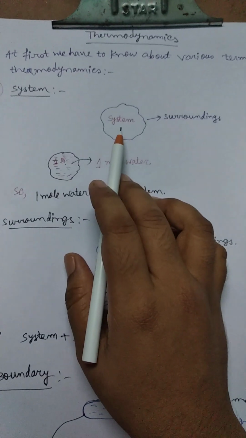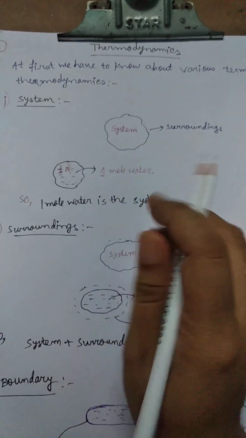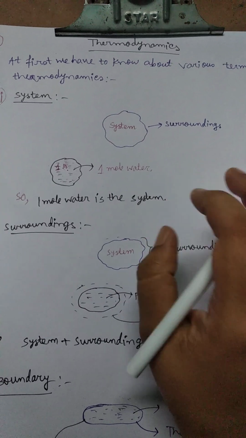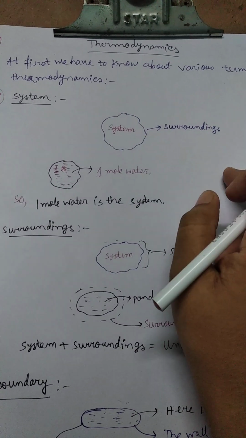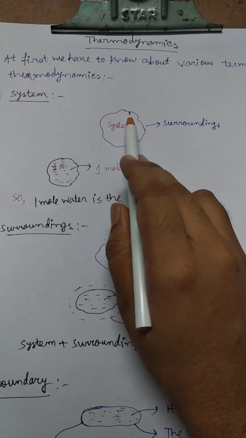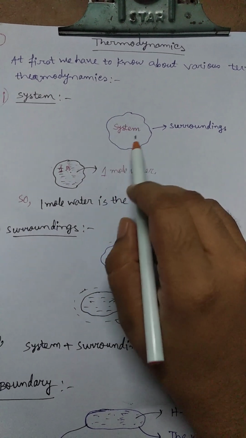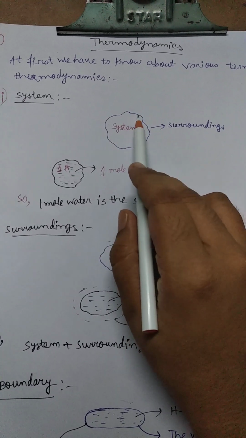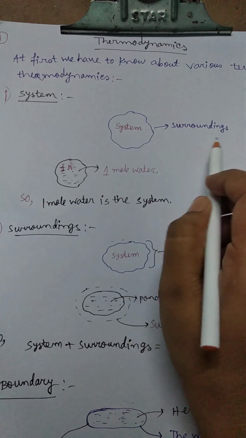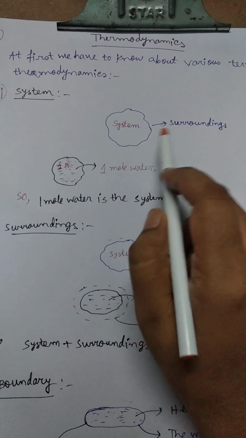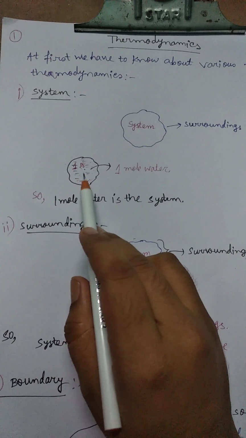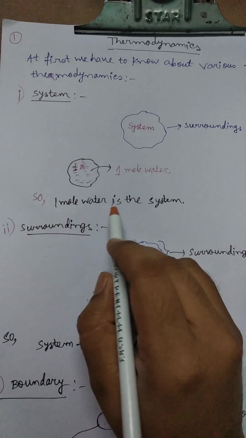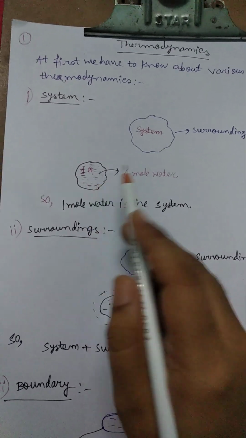So what is a system? A system is a part of the universe on the earth. Like there is a pond. The pond is surrounded by a boundary. So under the boundary, the system is water. The pond is the system, and the surrounding is called the surroundings. So here it is 1 mole of water which is surrounded by a boundary. So 1 mole of water is the system here.